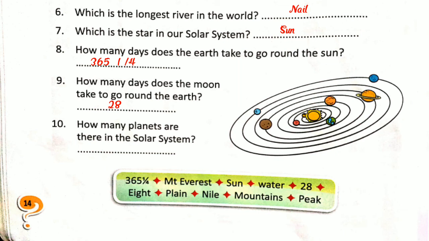Okay, very good, children. And then next and last, how many planets are there in the solar system? So, how many planets? Yes, there are 8 planets. We learned that there are 8 planets in the solar system, four outer and four inner planets.